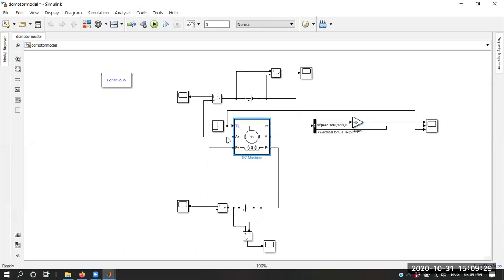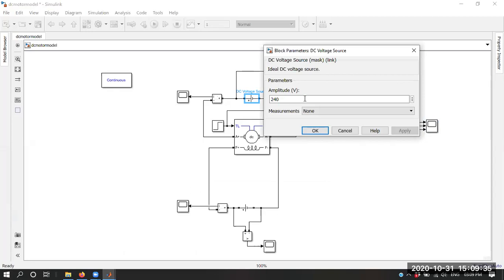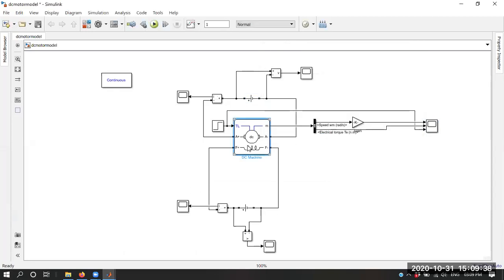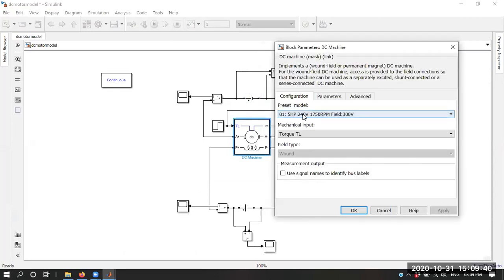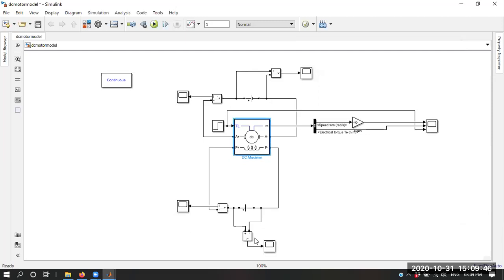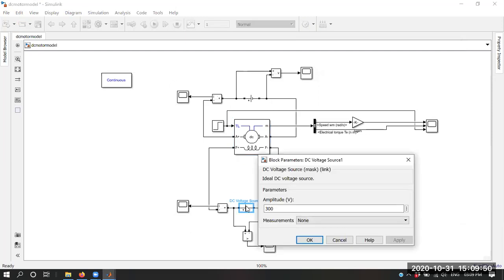Over here, you can see the armature is connected to a DC supply, and we have connected one current measurement block in series for the measurement of armature current. This is the 240 volt as per the rated voltage. The armature is rated for 240 volt and the field is rated for 300 volt. This is the field winding, F plus and F minus, where we have applied 300 volt.